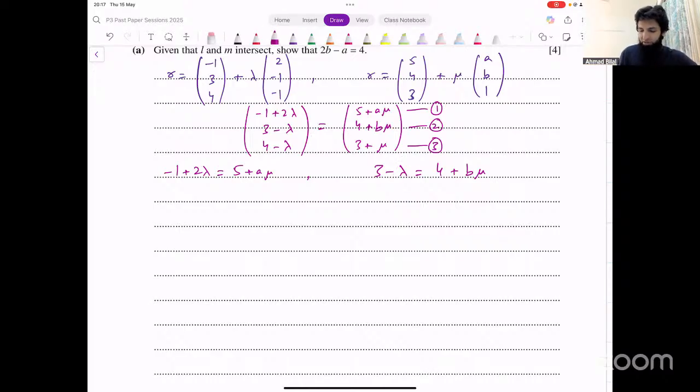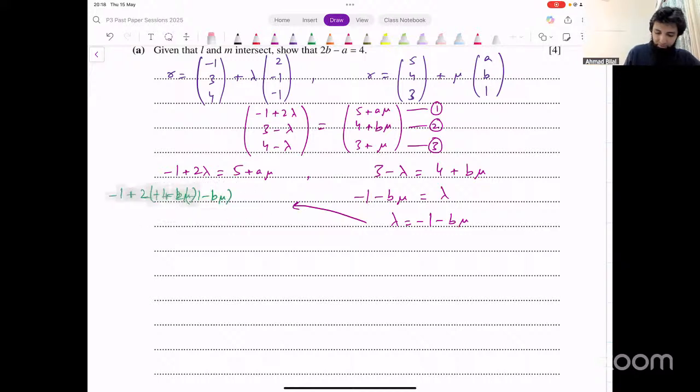That will avoid fractions. So I can take lambda to the right side, bring everything else to the left side. 3 minus 4, that's -1, minus B times mu. So lambda equals this. Lambda equals -1 minus B times mu. Put that in the other equation. No, let's actually input lambda equal to that. -1 plus 2 into (-1 minus B times mu) equals 5 plus A times mu.